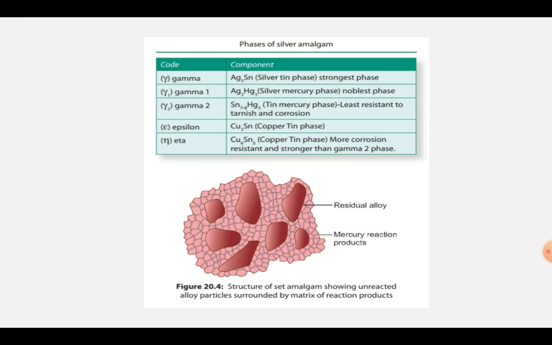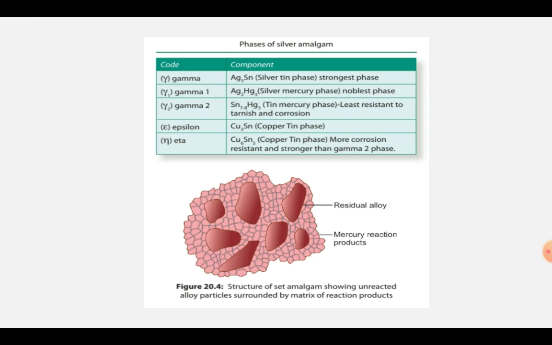Gamma is the silver tin phase, gamma 1 is the silver mercury phase, gamma 2 is the tin mercury phase, and the copper tin phase, the final phase which forms, is the eta phase, which is more corrosion resistant and stronger than the gamma 2 phase.